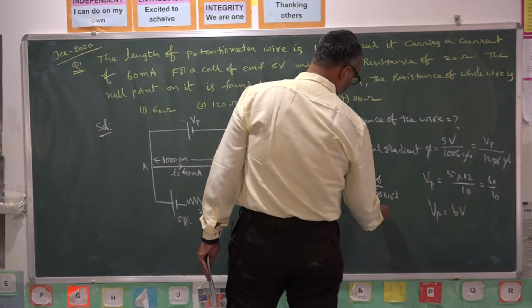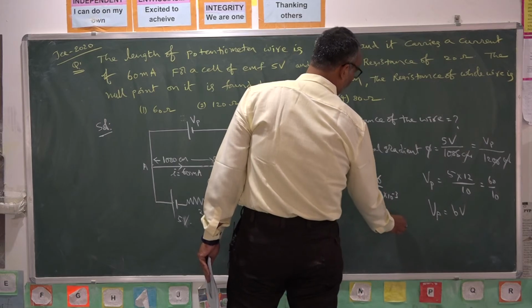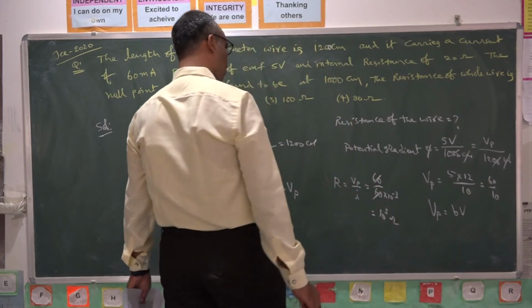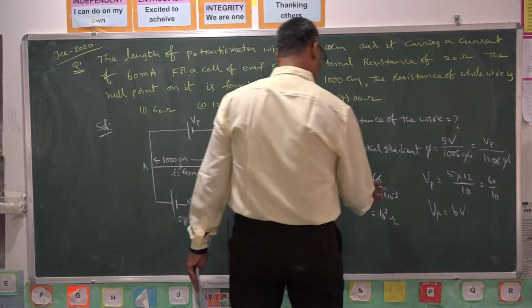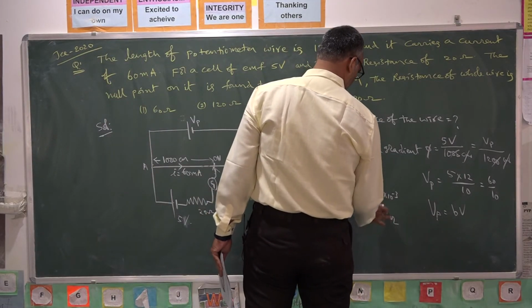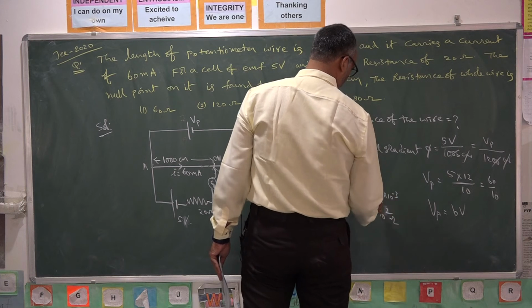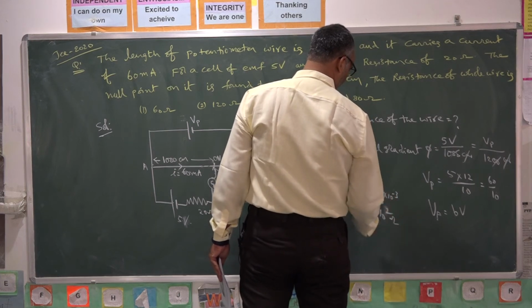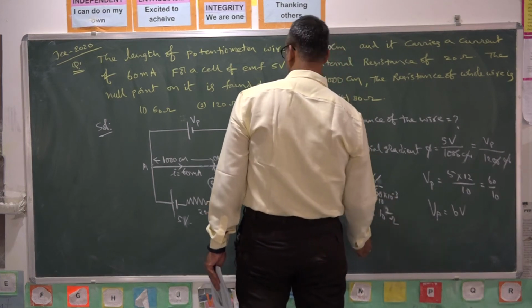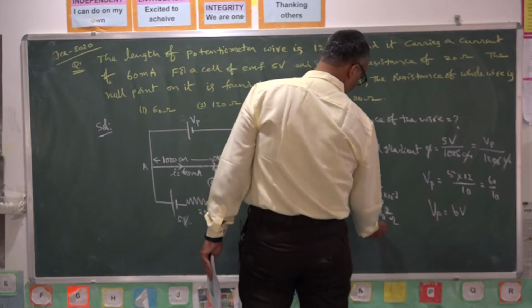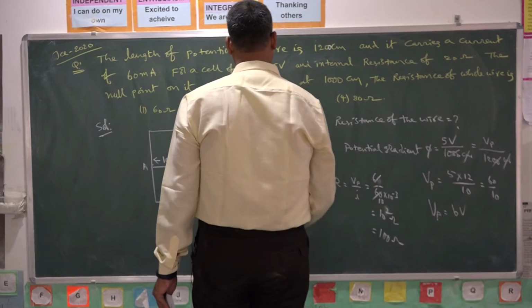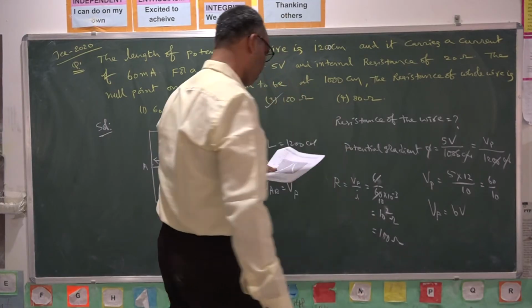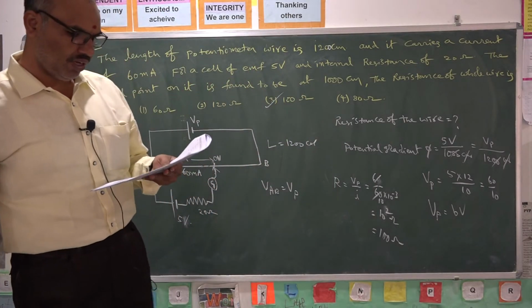The zeros will cancel, so it is 6 by 6 into 10 cube, giving 10 square ohms, nothing but 100 ohms. 100 ohms is the answer for this question.